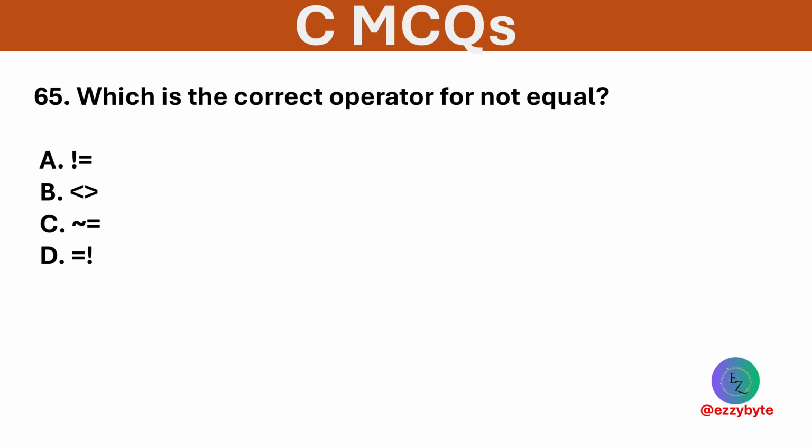Which is the correct operator for not equal? Options are !=, <>, ~=, and =!. Option A is correct, !=. Not equals checks if two values are not equal.